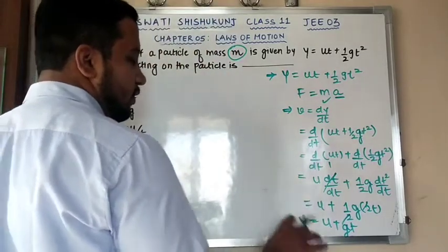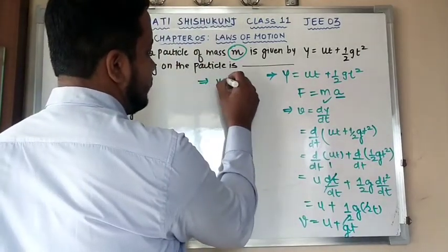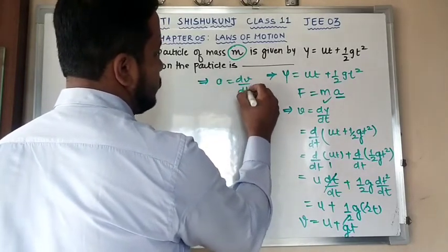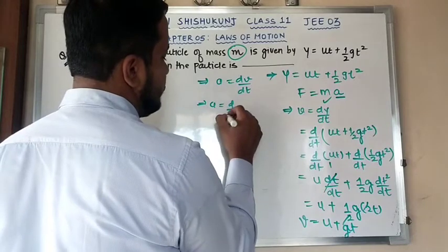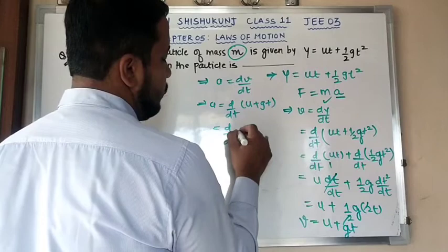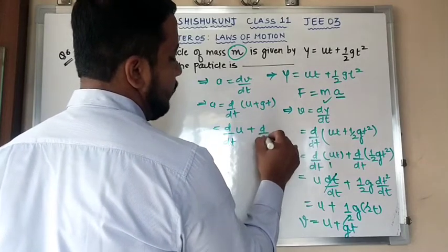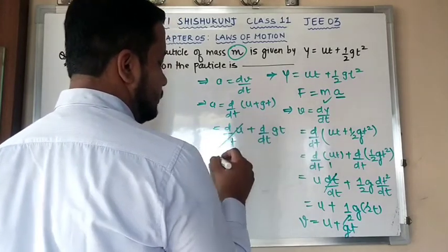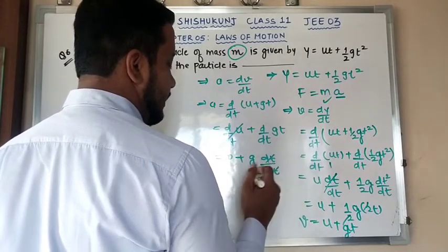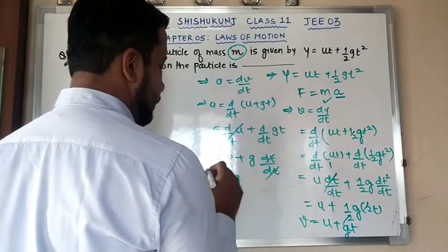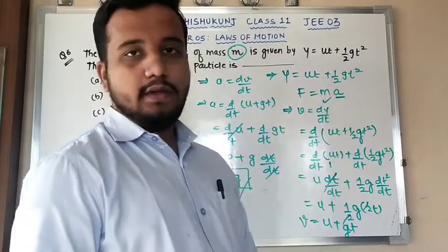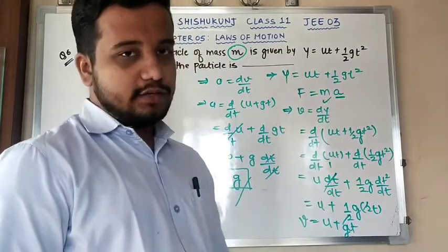Is this clear? Okay. Now again, acceleration is nothing but the rate of change of velocity, that is dv by dt. So again for a I am going to use d by dt of u plus gt. Clear? So first d by dt of u, and next is d by dt of gt. So u is constant, so 0, g is constant, dt by dt. So dt by dt is going to cancel, so I am going to get my answer. So therefore a, that is nothing but g, acceleration due to gravity, for this equation.